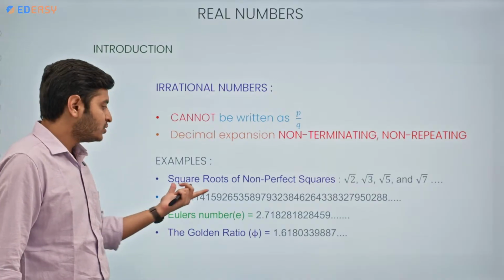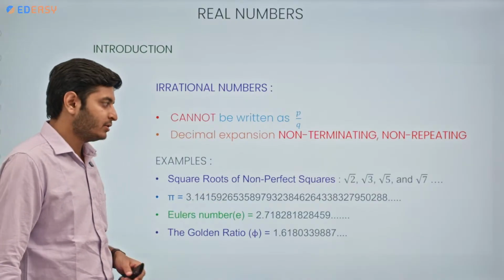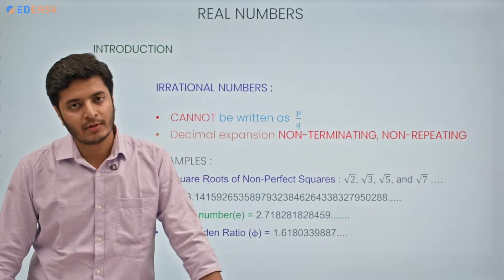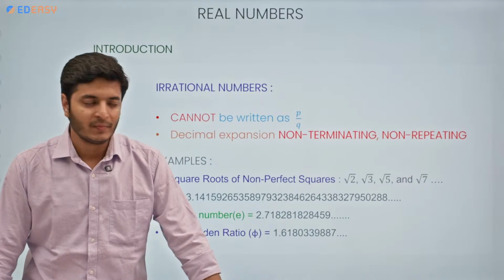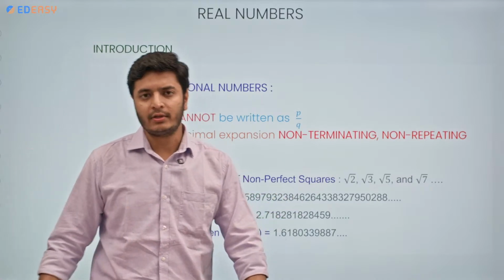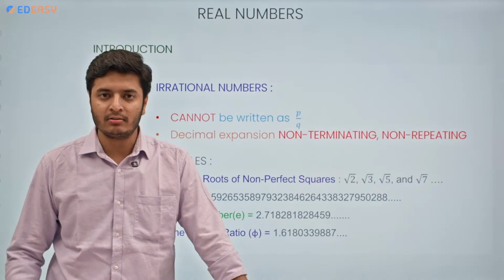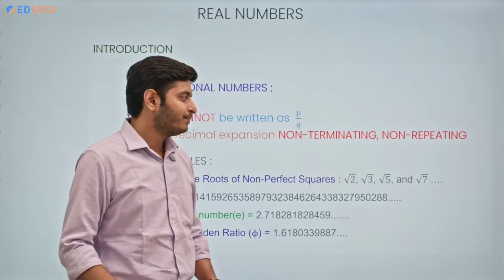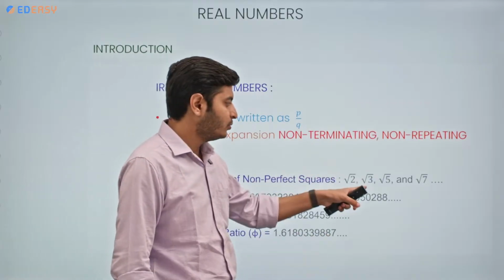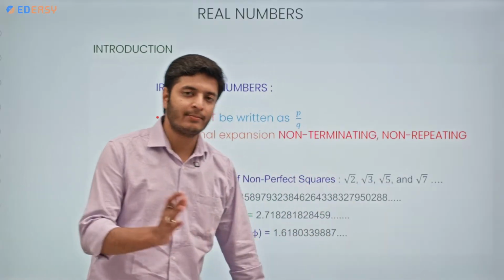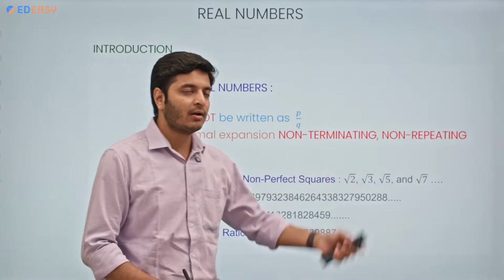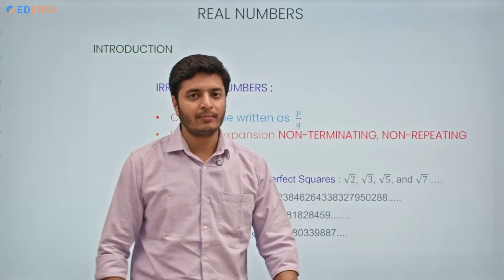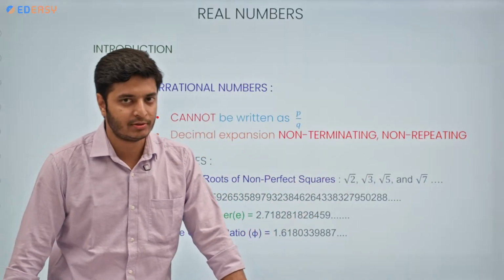Examples would be square roots of non-perfect squares. We have different numbers, either a perfect square or not a perfect square, correct? The perfect squares we know are 4, 9, 16 and so on. Non-perfect squares are every number in between, like root 2, root 3, root 5, root 7. They don't have a perfect square value. So all of them are what? Irrational numbers, because they have non-terminating, non-repeating decimal expansion.